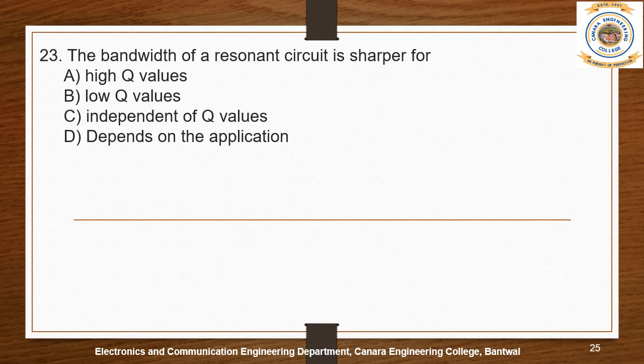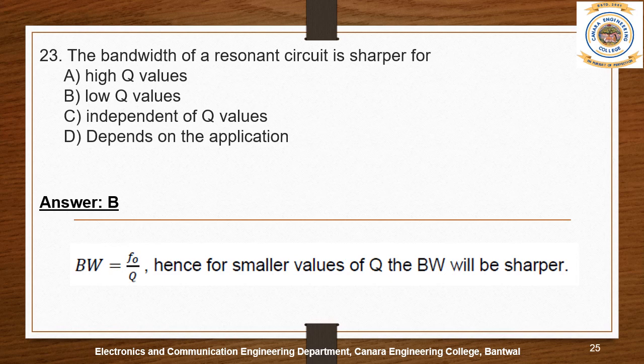Question number 23. The bandwidth of a resonant circuit is sharper for: A, high Q values. B, low Q values. C, independent of Q values. D, depends on the application. Answer is option B, low Q values. The relationship between bandwidth, the resonant frequency and quality factor is bandwidth is equal to F naught by Q. Hence, for smaller values of Q, the bandwidth will be sharper.